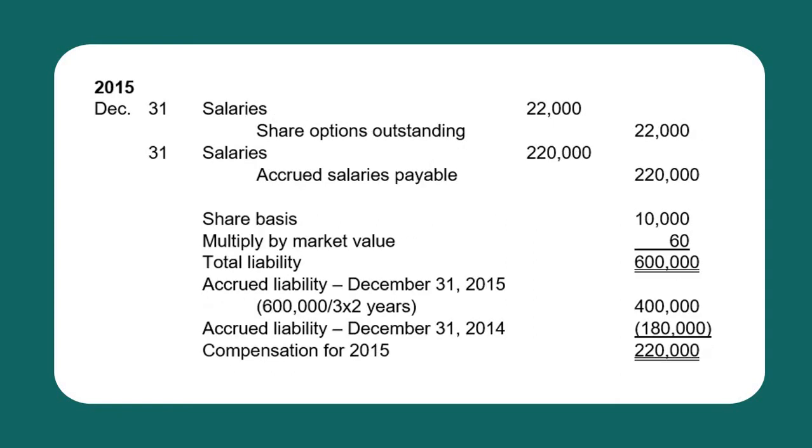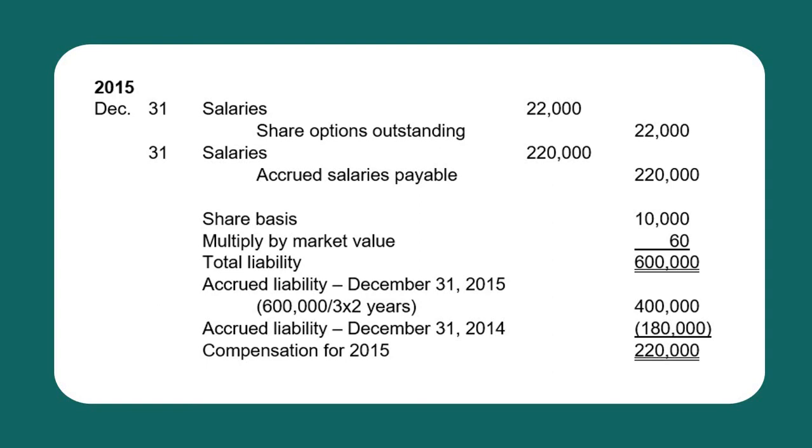For the second year of the vesting period, still, the amount to be recognized as compensation in relation to the equity component is 22,000. So entry, debit salaries 22,000 and credit share options outstanding 22,000. For the compensation in relation to the financial liability, that will be 220,000, computed as the share basis of 10,000 times the market value of the shares on that date, 60. So the estimated total liability at the end of the vesting period is 600,000.